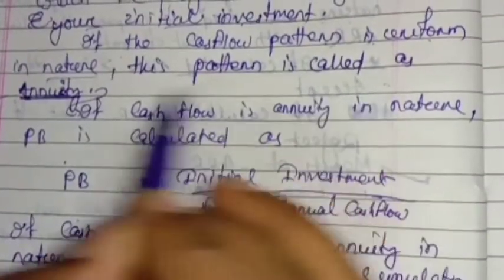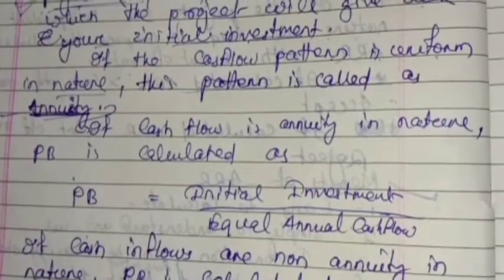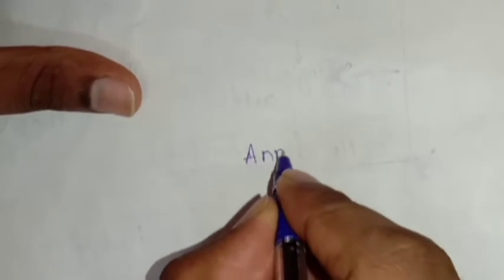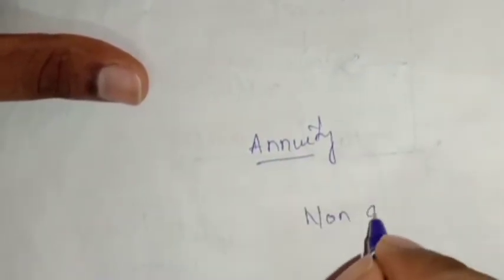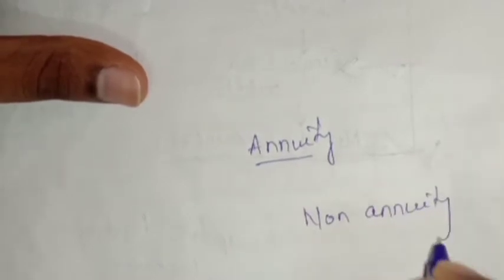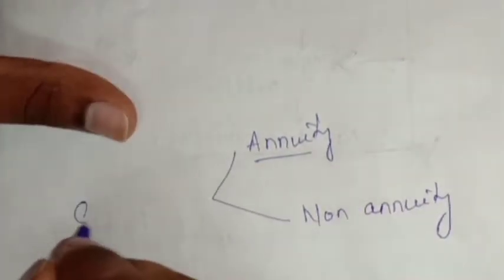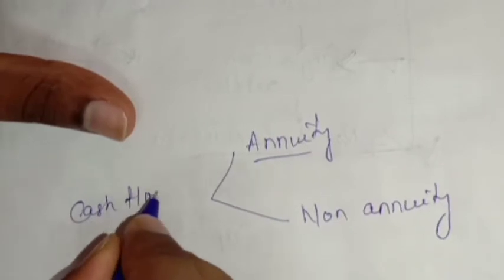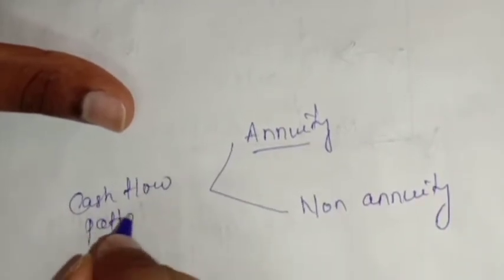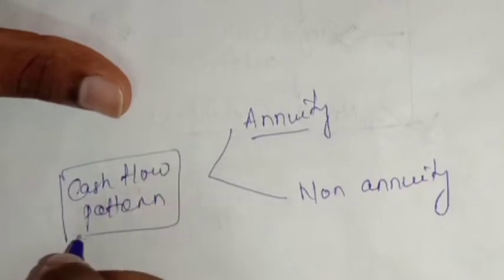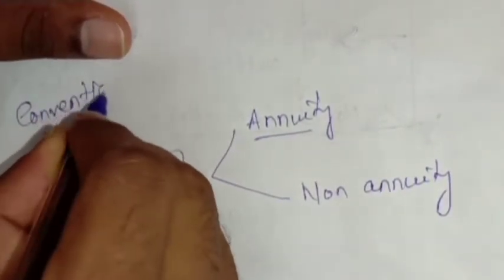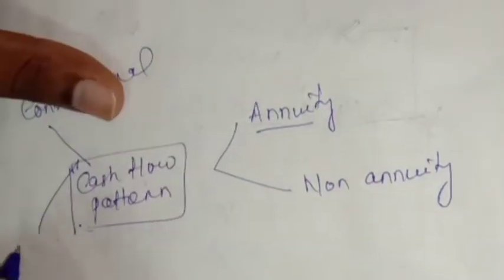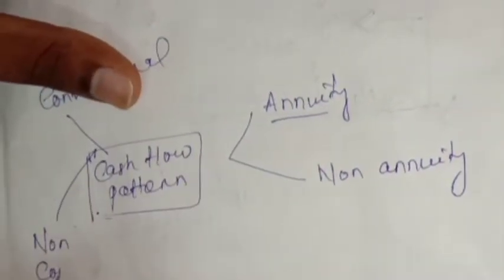Let me explain here. What is annuity and non-annuity?